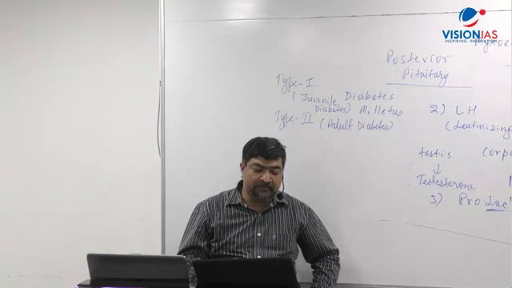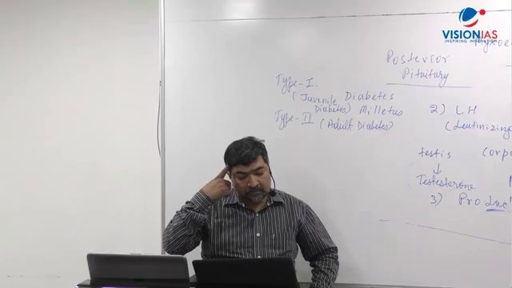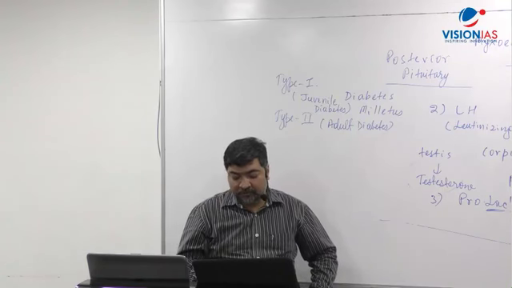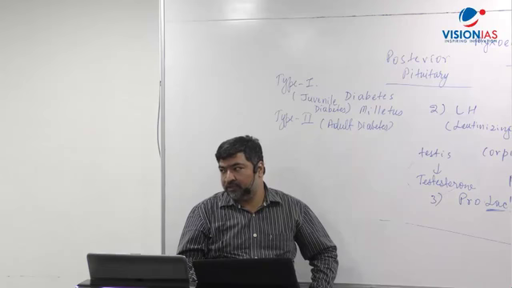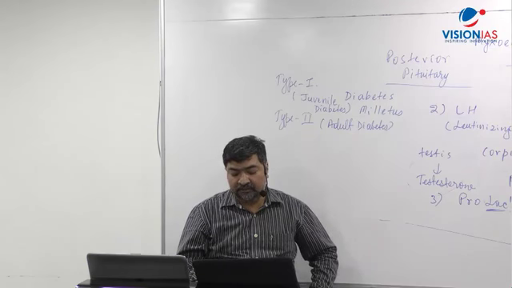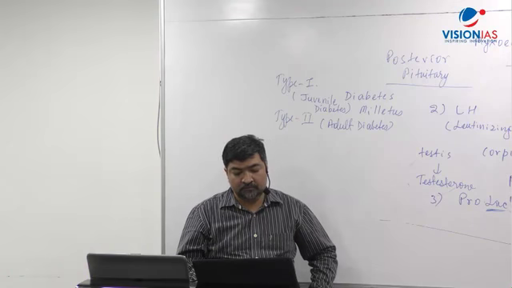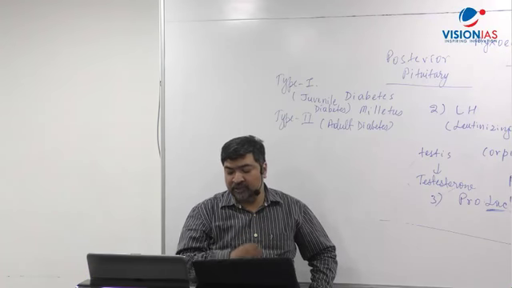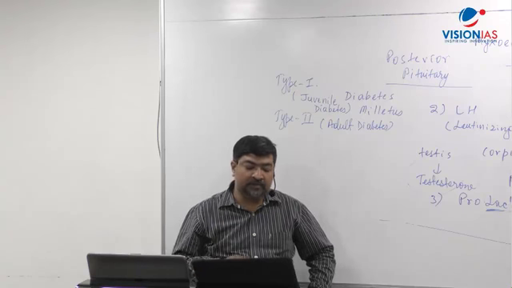Now taking the next one. After the next paragraph: ovaries in females produce two kinds of hormones, dash, estrogen and progesterone. It is already there on the slide.